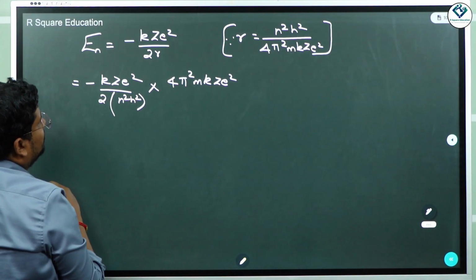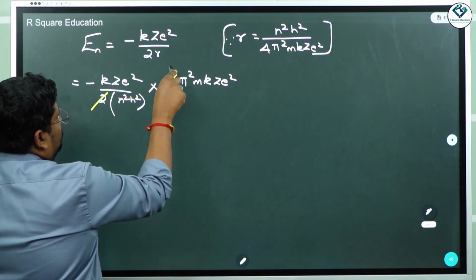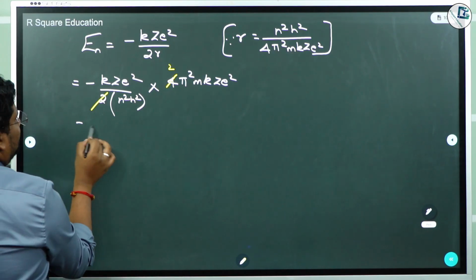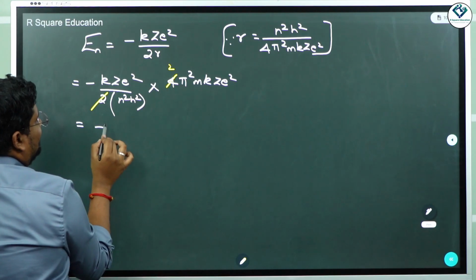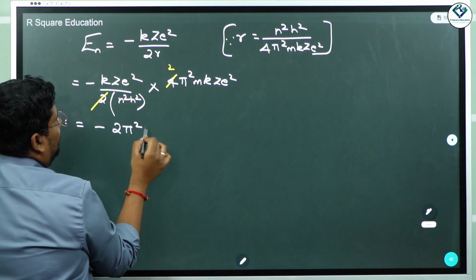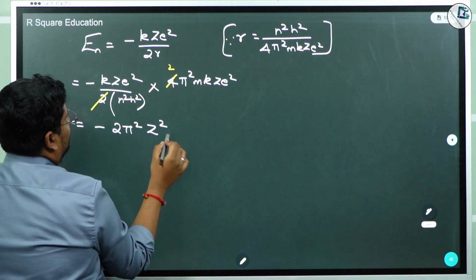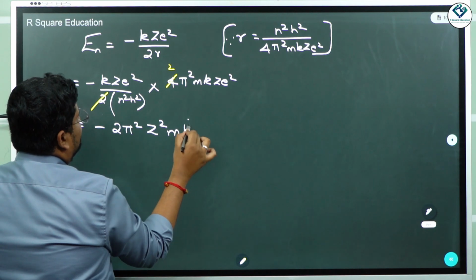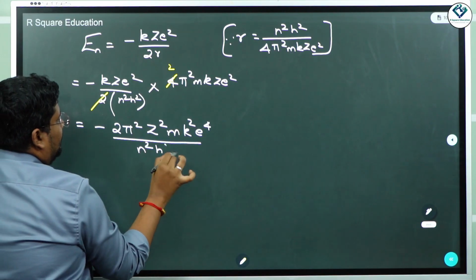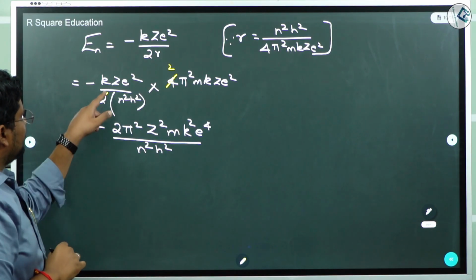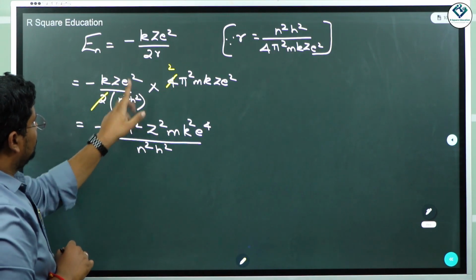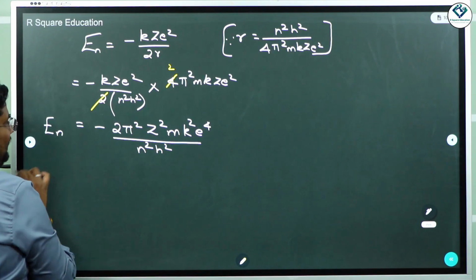Which one will get cancelled? Yes, 2 will get cancelled, right? Otherwise all are going to be the same. So what you'll get is minus 2 pi square z square m k square e power 4, denominator by denominator n square h square. Have all the values been put? k z e power 4 m 2 pi square. So this is going to be En.